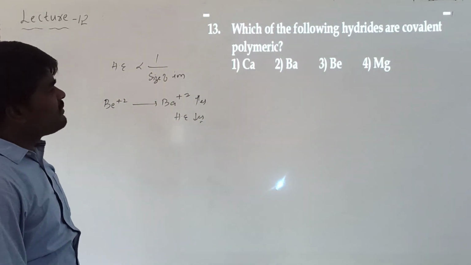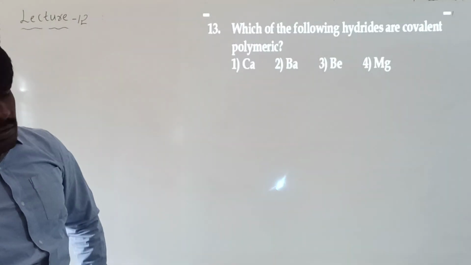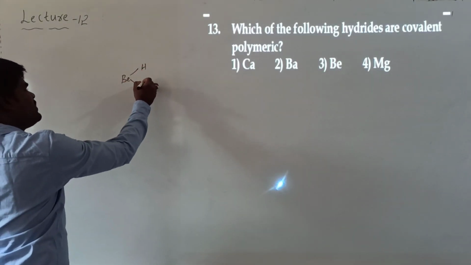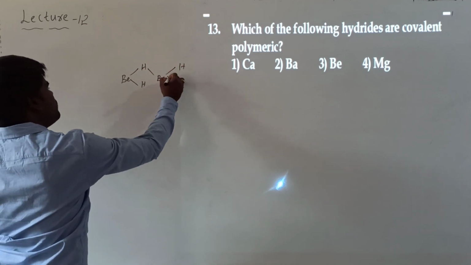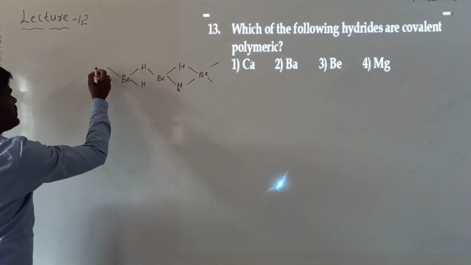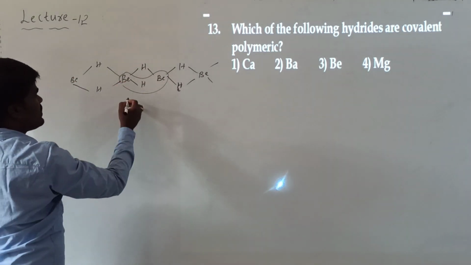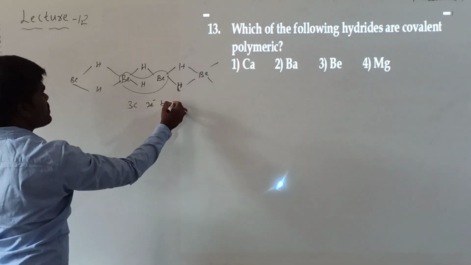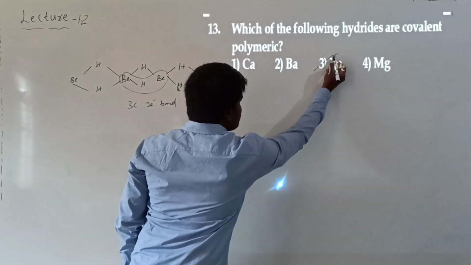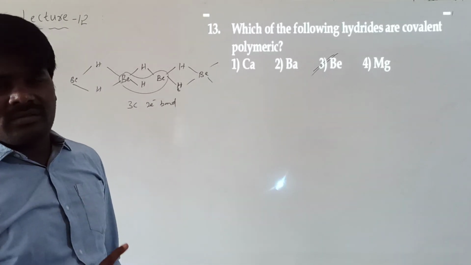If you look at the next question, which of the following hydrides are covalent and polymeric? Beryllium. Basically, we know that beryllium hydrides are covalent as well as polymeric in nature. What is meant by polymeric? Because of the electron deficiency, they undergo polymerization. They exist in this particular form. This particular bond is what we call a 3-centered 2-electron bond. It is polymeric as well as covalent. Beryllium is the only element of the second group which will form polymeric hydrides as well as polymeric halides.